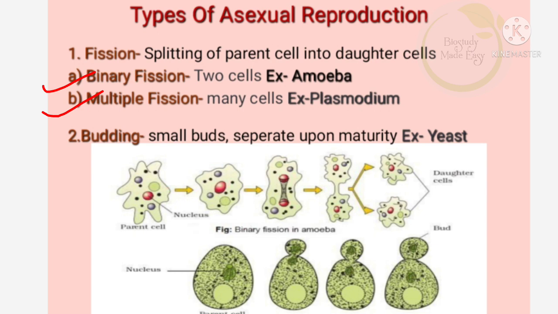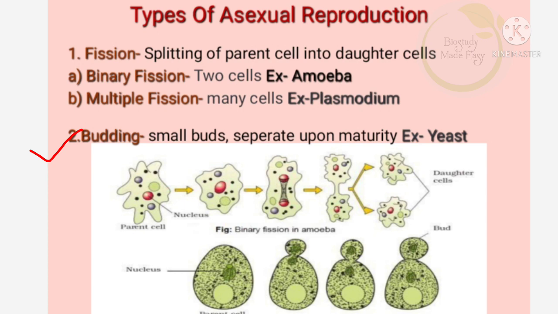Binary fission, as the name says, bi means two. Here, the parent cell splits up into two daughter cells. An example is amoeba. You can see in the picture, the parent cell having a single nucleus undergoing binary fission where the nuclear division takes place, resulting in two daughter cells, that is two new amoeba. Now multiple fission means the parent cell splits up into many cells. An example is Plasmodium.